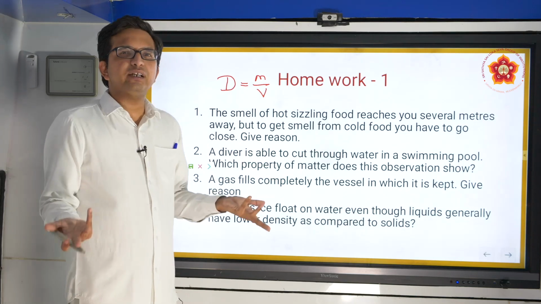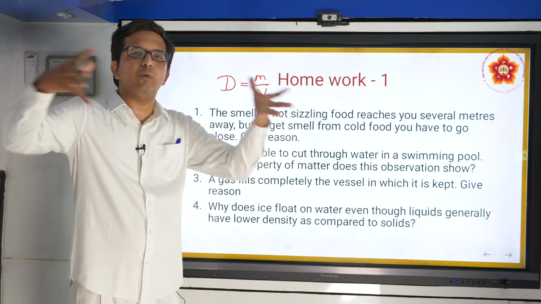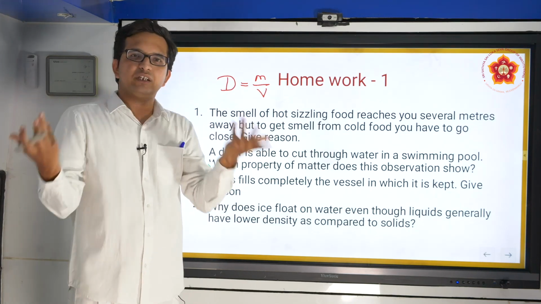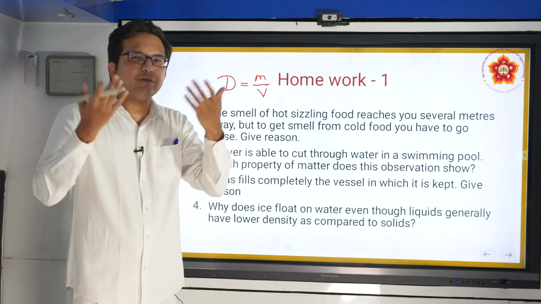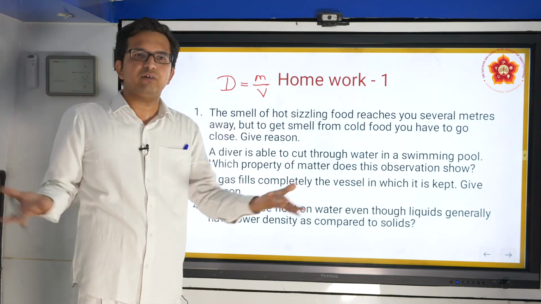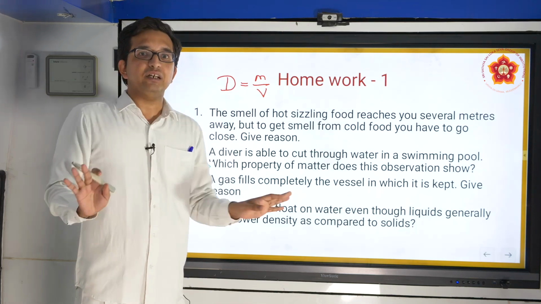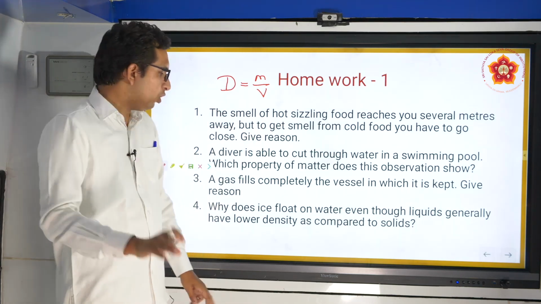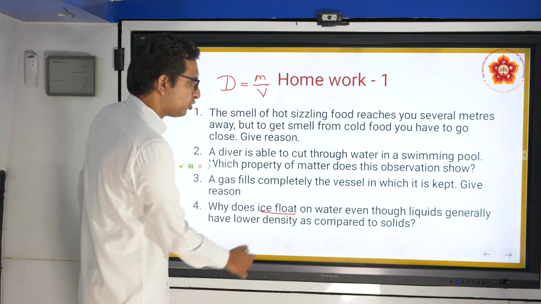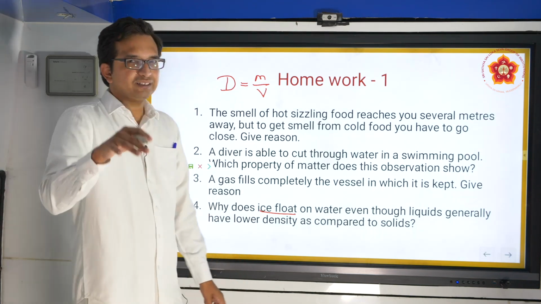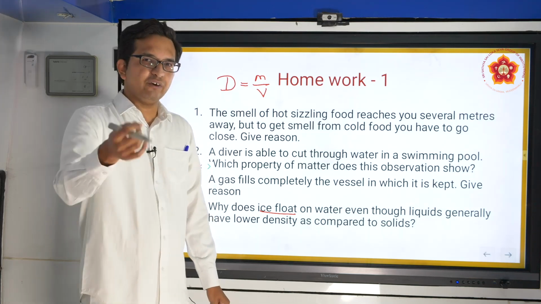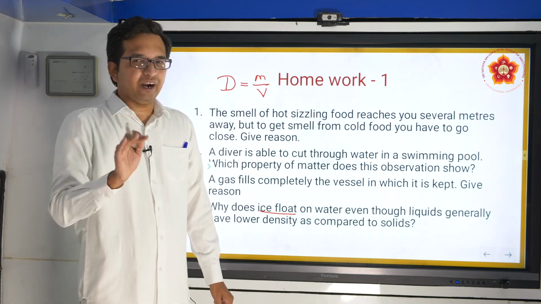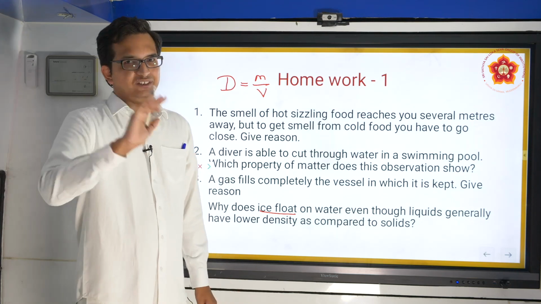Generally, solid density will naturally be more because molecules are tightly packed. Liquid density will be a little less because molecules are farther away. Gaseous density will be still less because the molecules are randomized everywhere. But even so, we see that ice floats on water. If you have a fridge at home, you can definitely try this out. But scientifically, try to reason it.